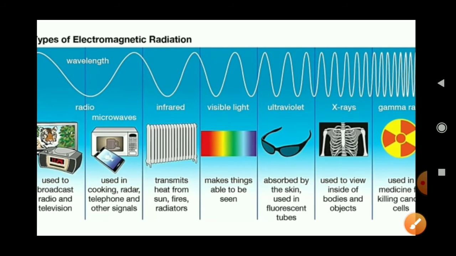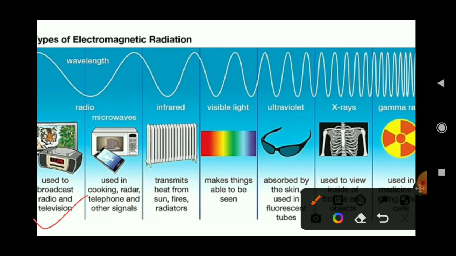So the uses of the electromagnetic spectrum or electromagnetic radiation are: radio waves are used to broadcast radio and television. Yes, electromagnetic waves play a lot of role in the modern world, on Earth. Due to electromagnetic radiation, advanced technology is advancing more. Microwaves are used in cooking, radar, telephone and other signals. Infrared waves transmit heat from the sun, fire, radiator, heater, geyser. In heater and geyser, the infrared waves are seen.